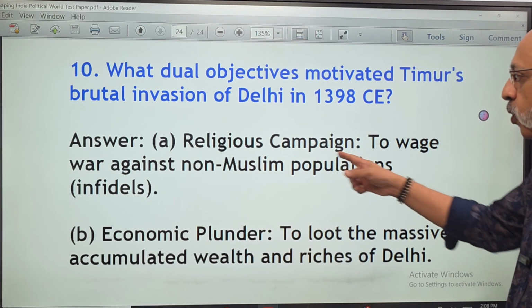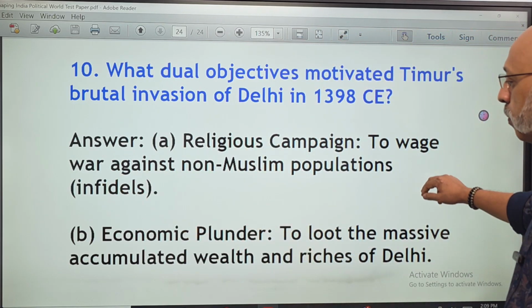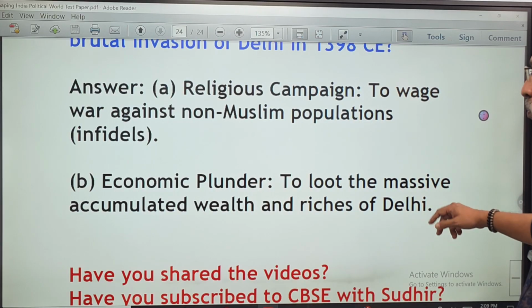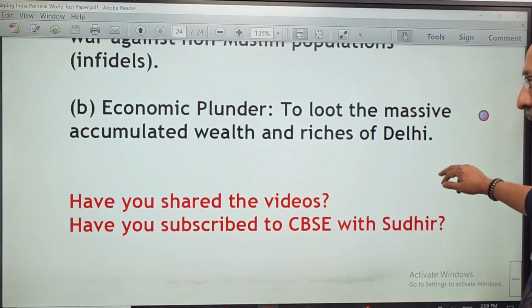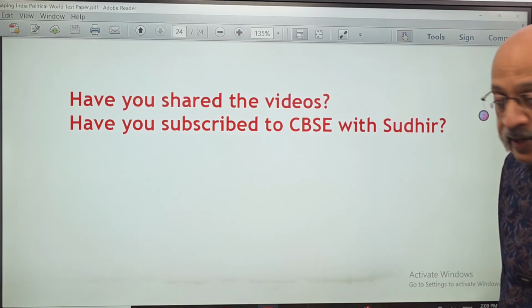Religious campaign to wage war against non-Muslim populations who were labeled as infidels, and economic plunder to loot the massive accumulated wealth and riches of Delhi, right? So with that, we come to the end of this 40 marks paper, test paper.